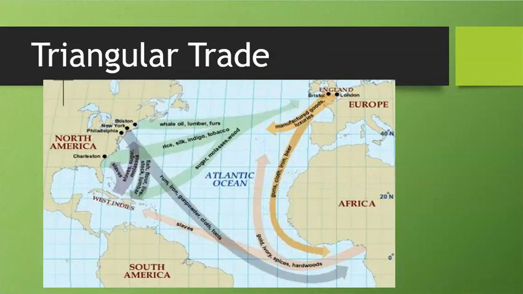So, triangle trade. We've talked about this already a little bit, and this is our last real slide, and all I'm going to do is tell you some things to write down while we're here. When you think Columbian exchange, which we've talked about, which was back and forth between the New World and Europe, right? Columbian exchange is really something that only happens in the 1500s. So once we go past that, in the 1600s and 1700s, you start to add in the African slave trade, right? Slaves from Africa coming in through here and then up into North America.